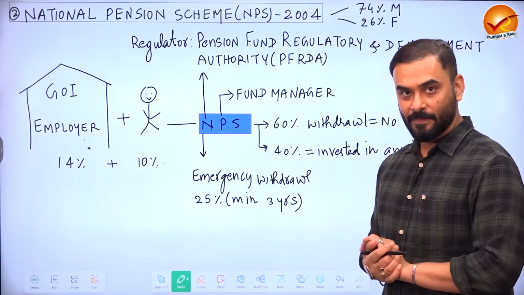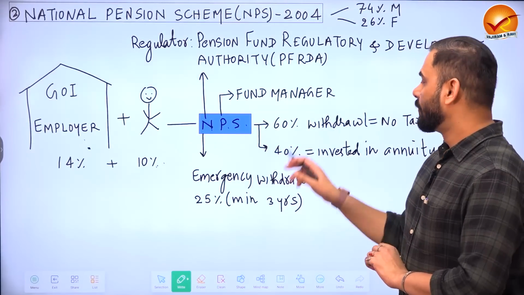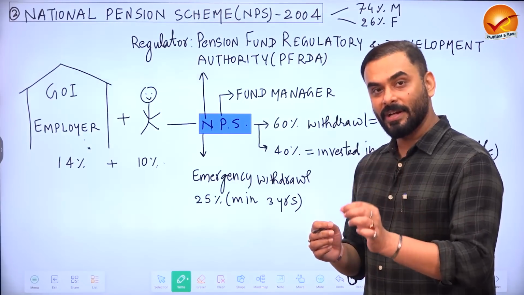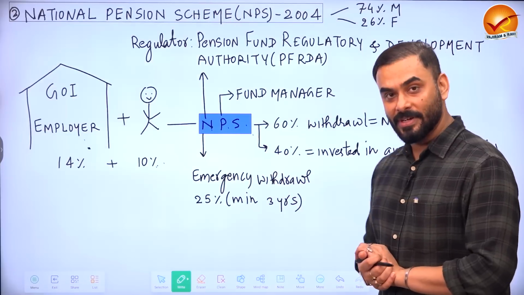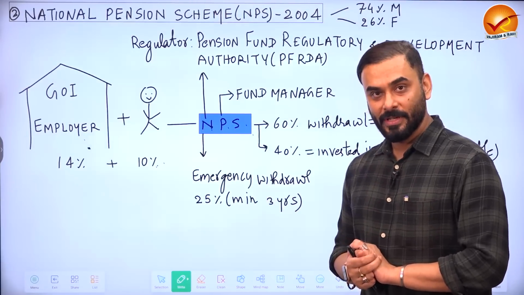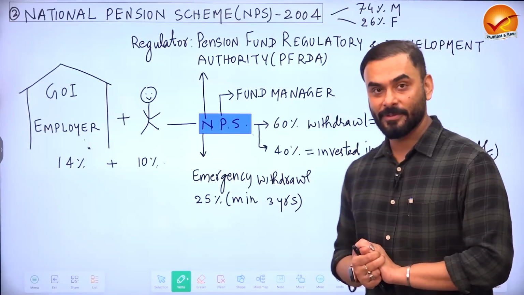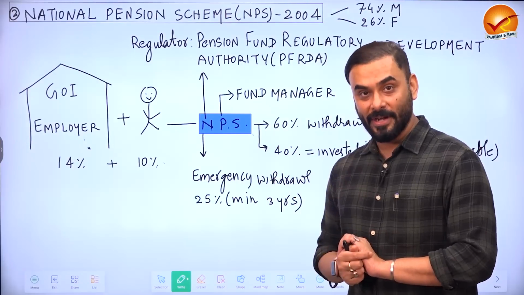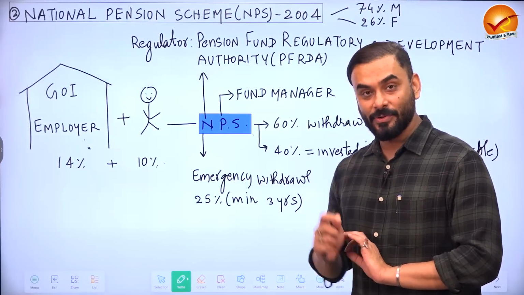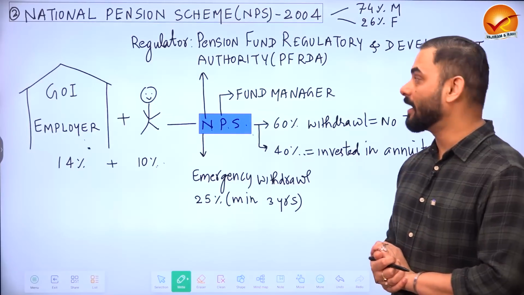Now, when you retire, 60% of the fund that has been accumulated will be given back to you, and the Government of India will not impose any tax on that. But the remaining 40% amount, which is your money, will be invested and you will get returns from that amount. When you get annual returns, you have to pay tax on that as well. So this 40% is taxable, this 60% is not taxable.